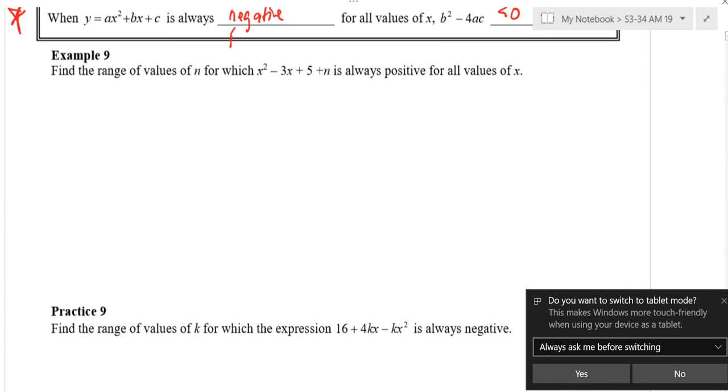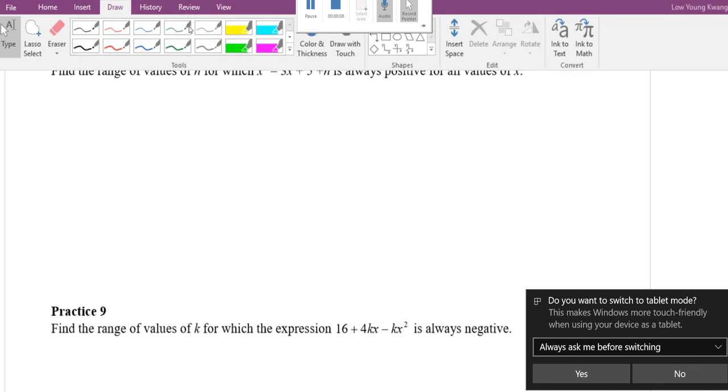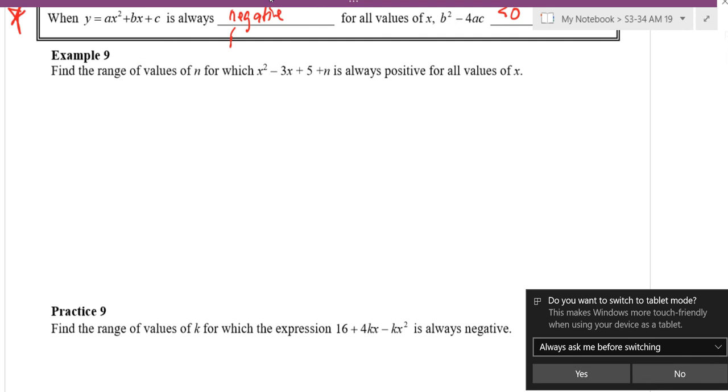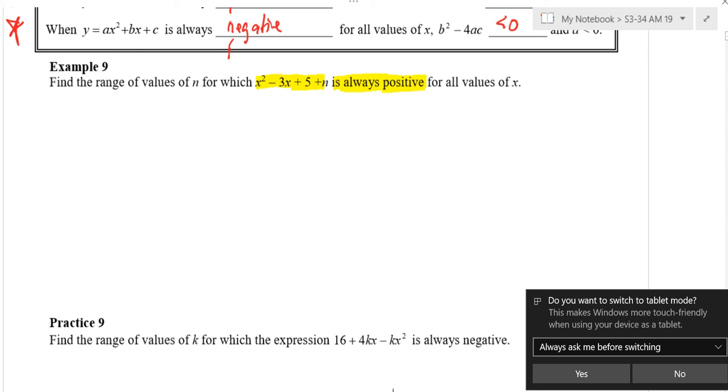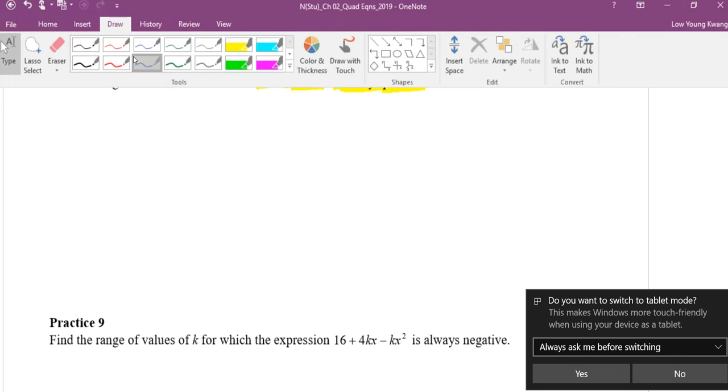Can I have example 9? Hey, hello, yay! Still awake? Can everyone highlight the most important thing and write down what it means.